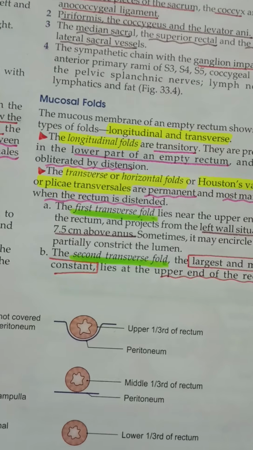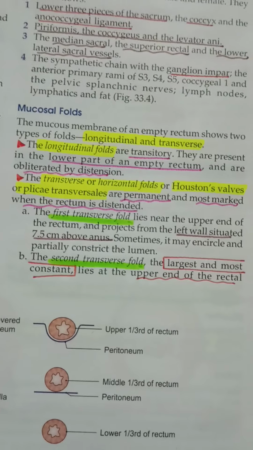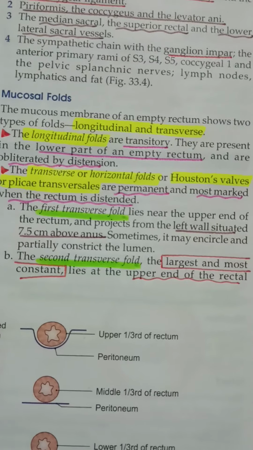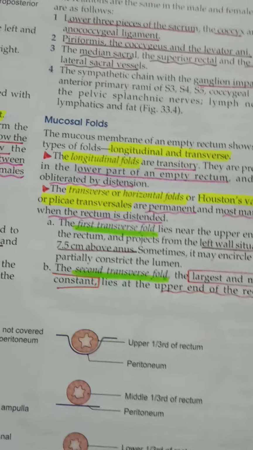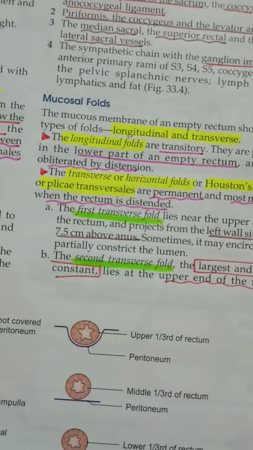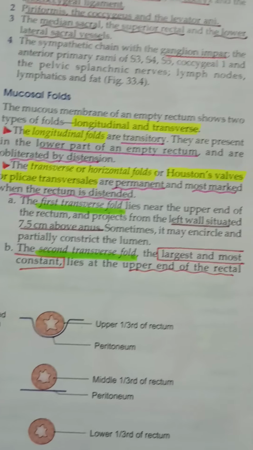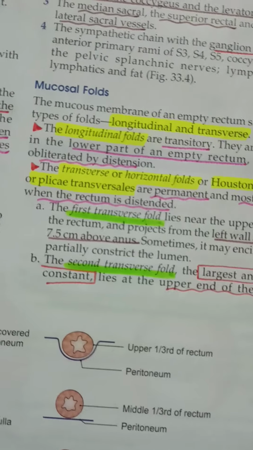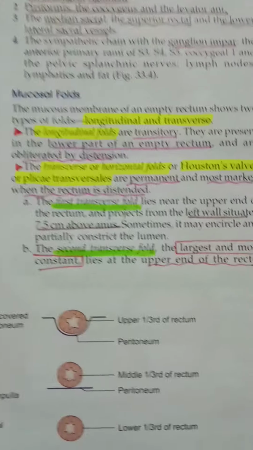Whereas transverse or horizontal fold, it's also called as Houston's valves or plicae transversales. So it's having a lot of names like transverse or horizontal fold, Houston's valves, or plicae transversales. These are permanent folds, not like longitudinal fold which are transitory. These are permanent and they are more marked when rectum is distended, whereas longitudinal is marked when the rectum is empty and it disappears when the rectum is distended. But here it's more present when the rectum is distended.